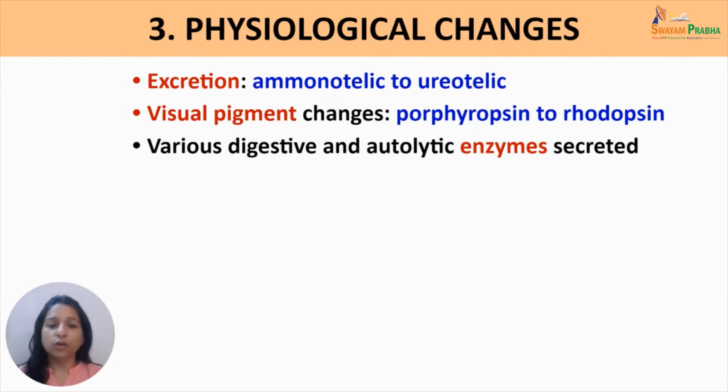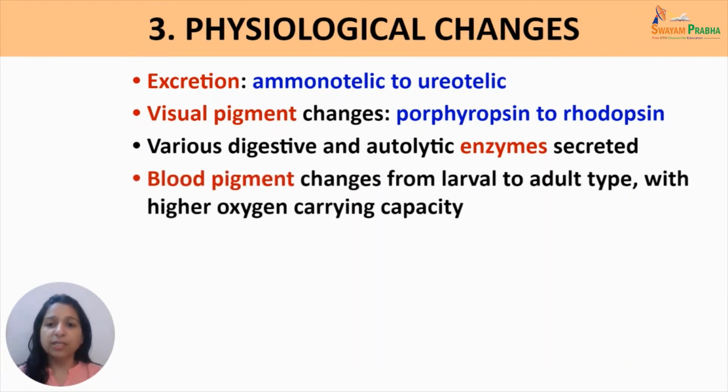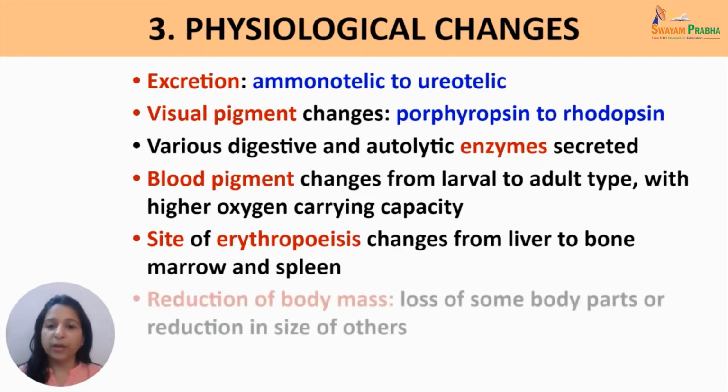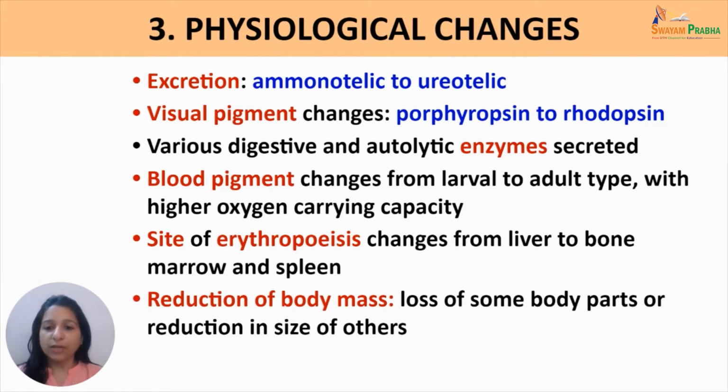Various digestive and autolytic enzymes begin to be secreted. The hemoglobin changes from larval to adult type, which has a higher oxygen carrying capacity. The site of erythropoiesis also changes from liver to bone marrow and spleen, while there is reduction of the total body mass. Now, this may happen with the loss of some body parts or reduction in size of some others.